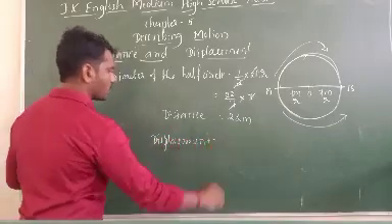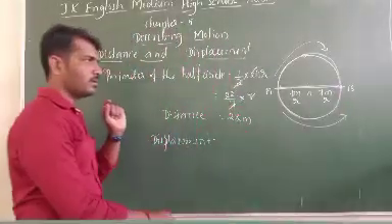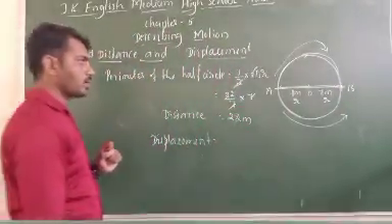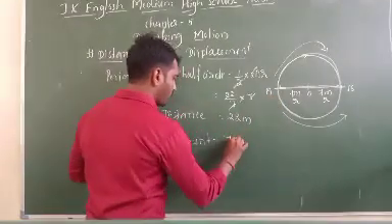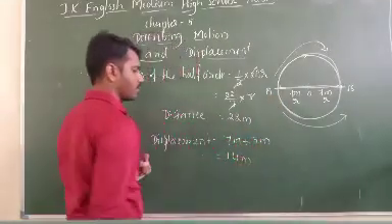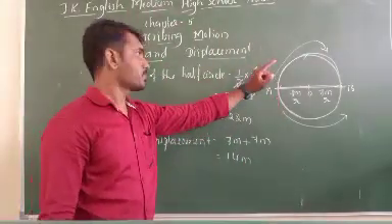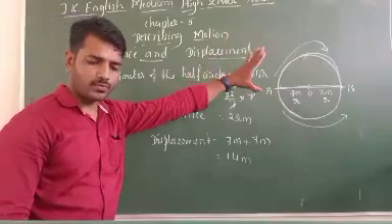So displacement is nothing but, as I already said, it should go directly from the point O. So what is the displacement? 7 meter plus 7 meter, totally 14 meter. Clear? Now the distance and displacement in a circular pathway.